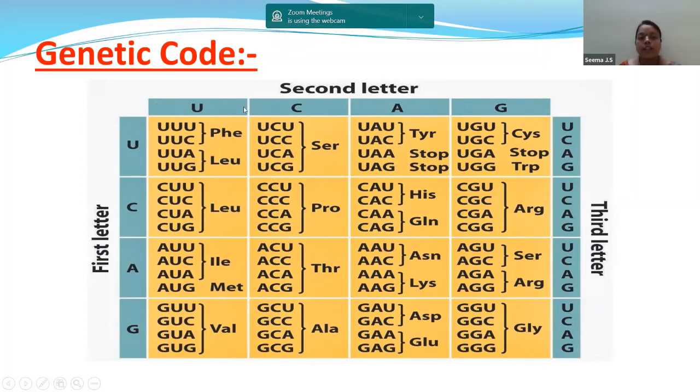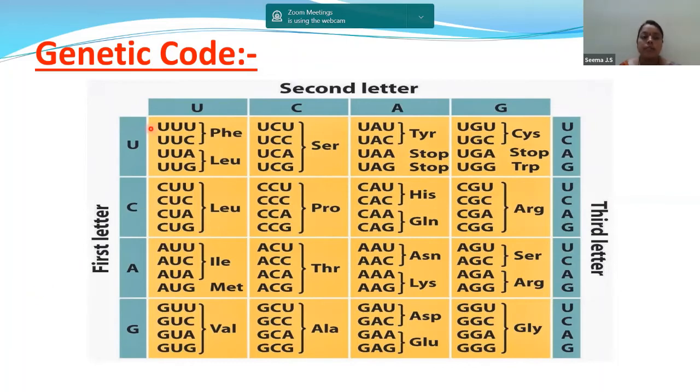Similarly, you have to do it here near the horizontal side also: U, C, A, G. Then towards this side, in one box you will write all four: U, C, A, G. Even in the next box, the same: U, C, A, G. You will follow this for the next two boxes also. Now let us know how we are forming this triplet codon.